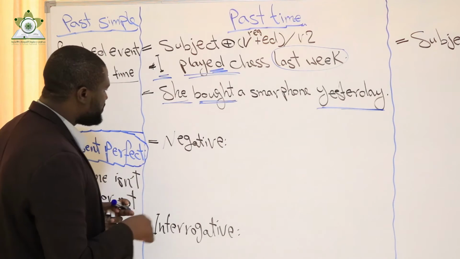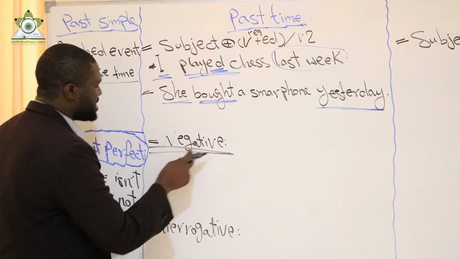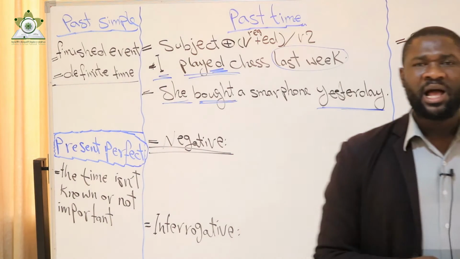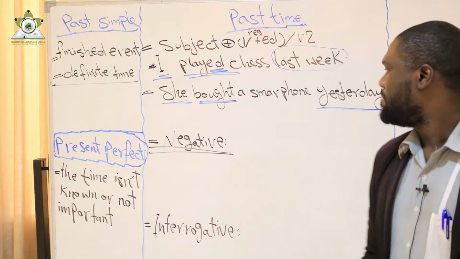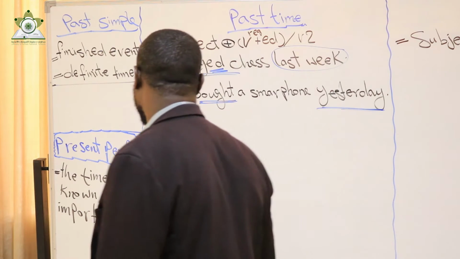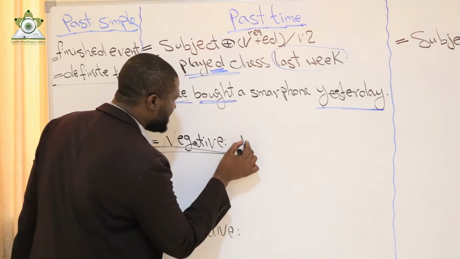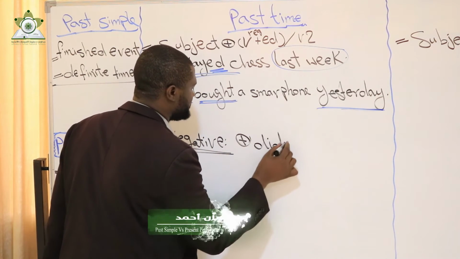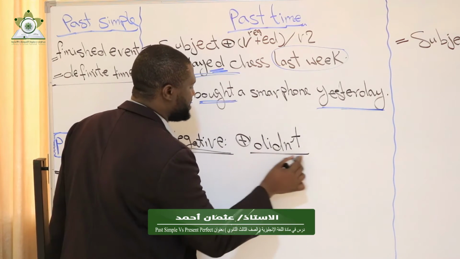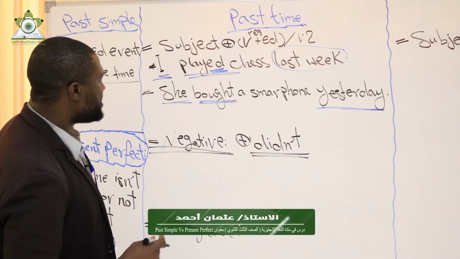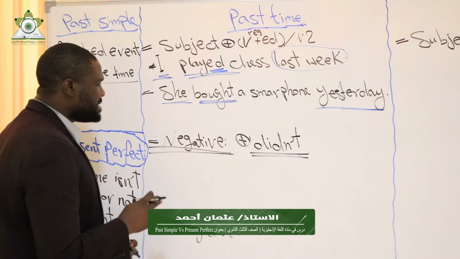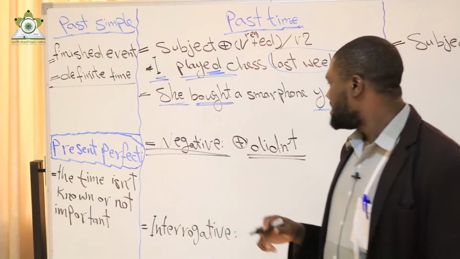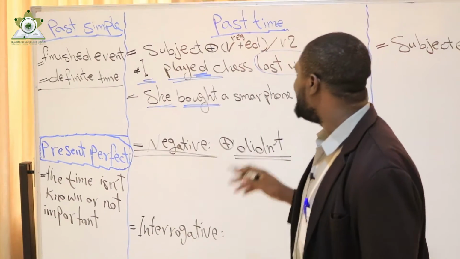The second point I'm going to discuss concerning past simple is the negative form: how to make a sentence negative using past simple. To make a sentence negative, I need to add didn't after the subject, and make the main verb of the sentence into infinitive form.